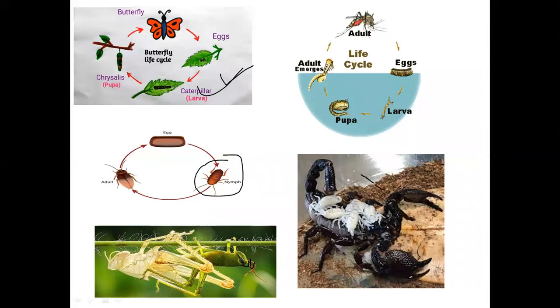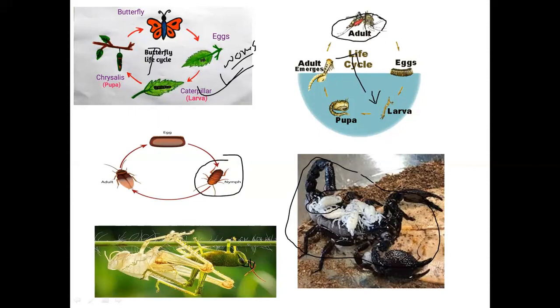In the case of scorpion, which is also an arthropod, it gives direct birth to babies, and the babies are a small version of themselves. Whereas in the case of a butterfly, the young stage is totally different. It looks like a worm in the young stage, and when it becomes an adult, it is totally different. In the case of mosquito also, it is a larva and then becomes an adult, and the larva stage is totally different from the adult.